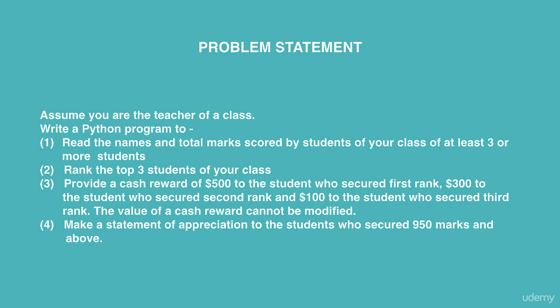Provide a cash reward of $500 to the student who secured first rank, $300 to the student who secured second rank, and $100 to the student who secured third rank. The value of a cash reward cannot be modified. Make a statement of appreciation to the students who secured 950 marks and above.